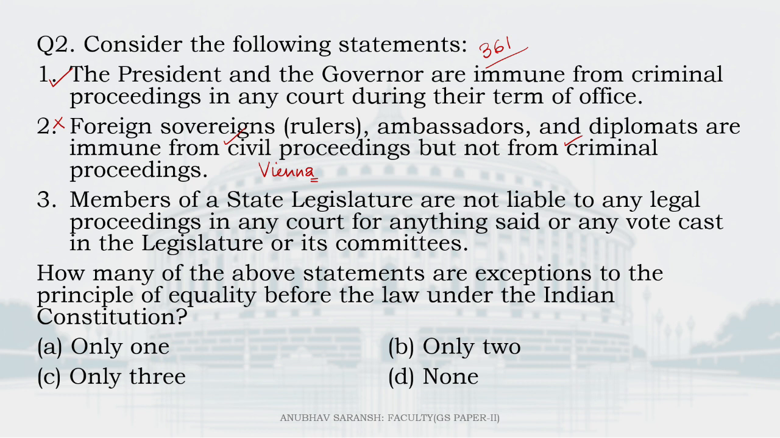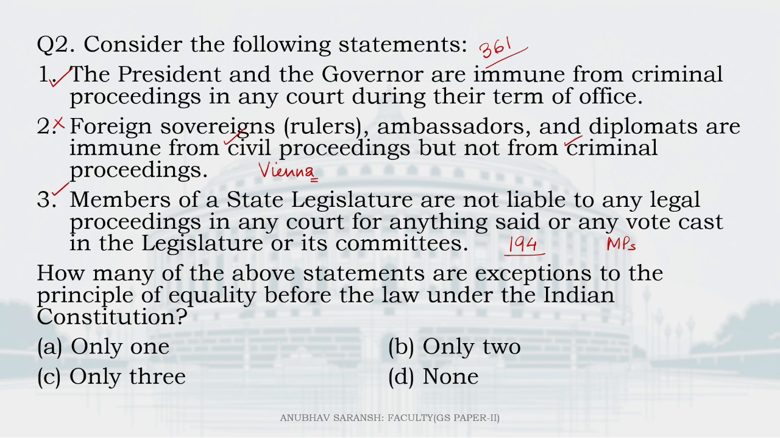Number 3. Members of a state legislature are not liable to any legal proceedings in any court for anything said or any vote cast in the legislature or its committees. Article 194, it is just like parliamentary privilege. The same privilege is extended to our MPs. Anyway, so 3 is correct.